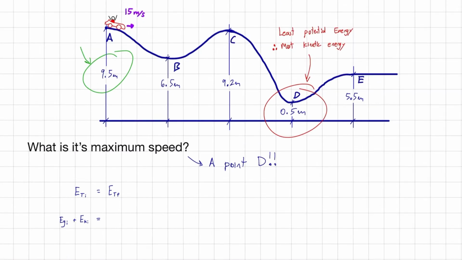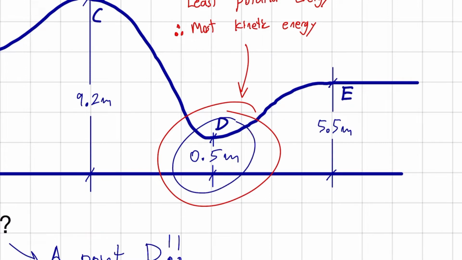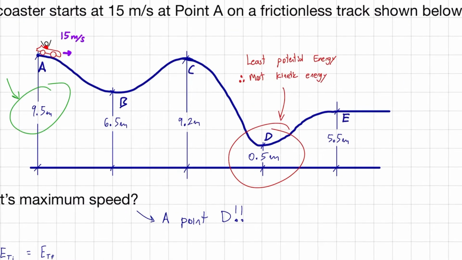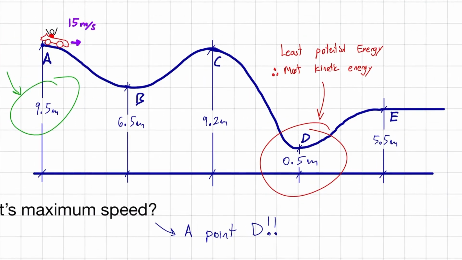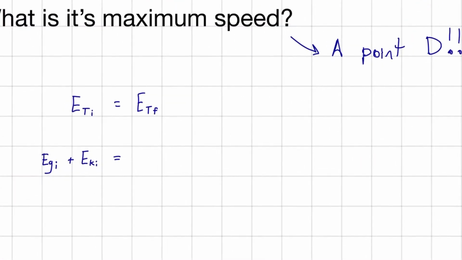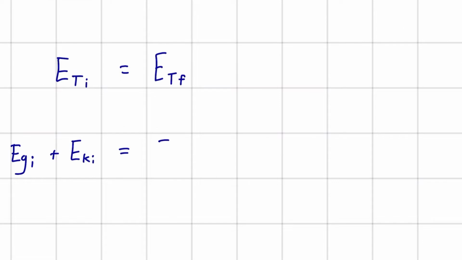That is going to be at this point here that we're measuring. Well, it's going to be the same thing. We're going to have some kinetic energy, so our roller coaster will still be moving forward. And we also will have some potential energy because we're still 0.5 meters above the ground. Not as much, but there will be some. So let's write that out: potential energy final plus kinetic energy final.